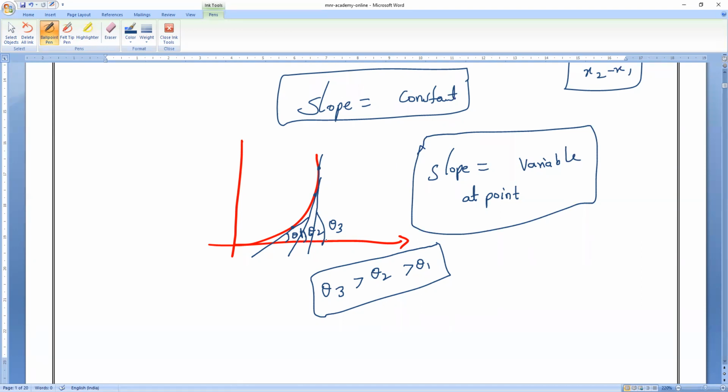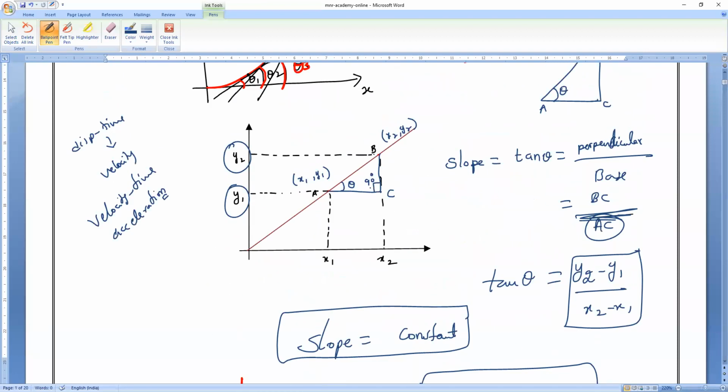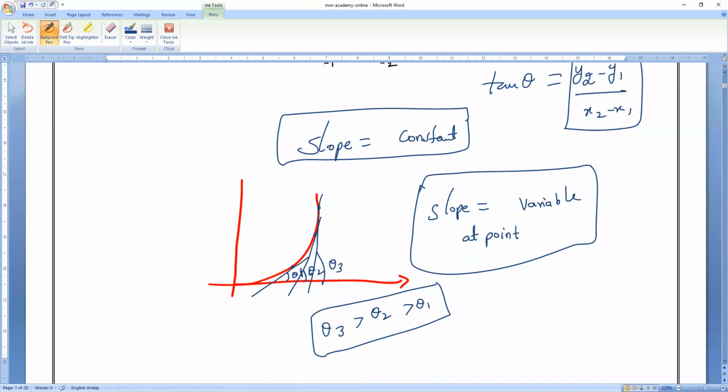Now, is it possible to find the slope of this nonlinear graph like this, with x2 minus x1 and y2 minus y1? Is it possible? Please respond. Is it possible to find the slope like this for a non-uniform motion graph? No, sir.